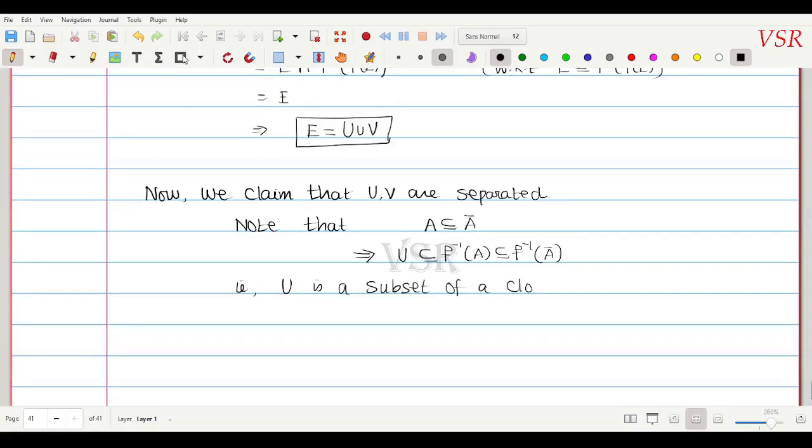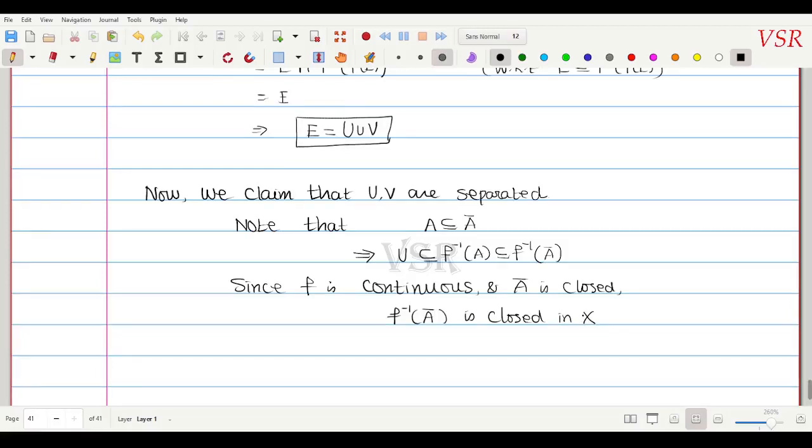Since f is continuous and A closure is closed, what do we get? The inverse image of a closed set is closed. So f inverse of A closure is closed in X.